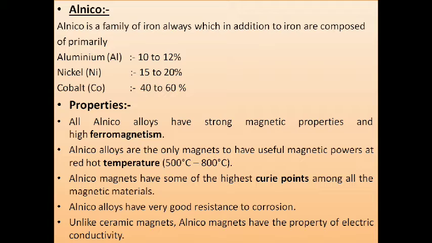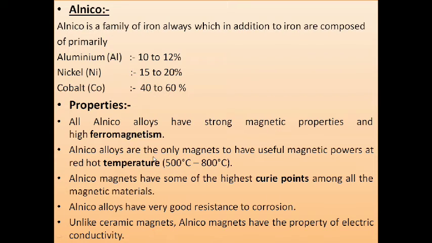Another one is Alnico. Alnico is a family of iron alloys which, in addition to iron, are composed primarily of aluminium, about 10 to 12%, then nickel, about 15 to 20%, then cobalt, about 40 to 60%. The properties of Alnico: all Alnico alloys have a strong tendency toward magnetic properties, and they show high ferromagnetism.